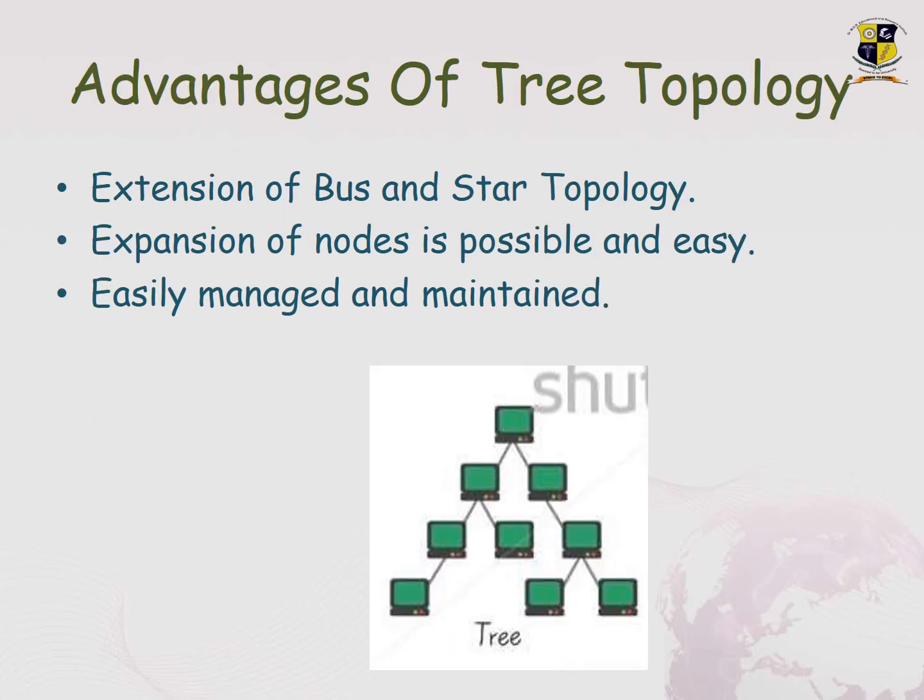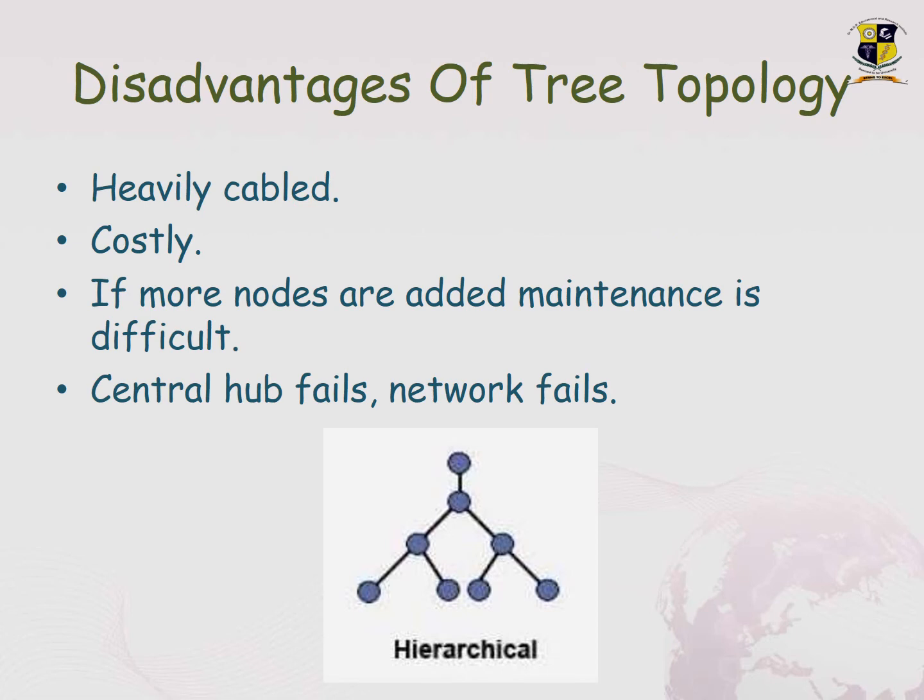If you look at the advantages, it's an extension of bus and star topology, and expansion of nodes is possible and easy. You can easily add nodes in the future, and it is also easy to manage and easy to maintain. Coming under the disadvantages, it is very costly, and if more nodes are added, maintenance becomes difficult. Also, if the central hub fails, the entire network will fail, and it's heavily cabled. So these are some of the disadvantages of tree topology.